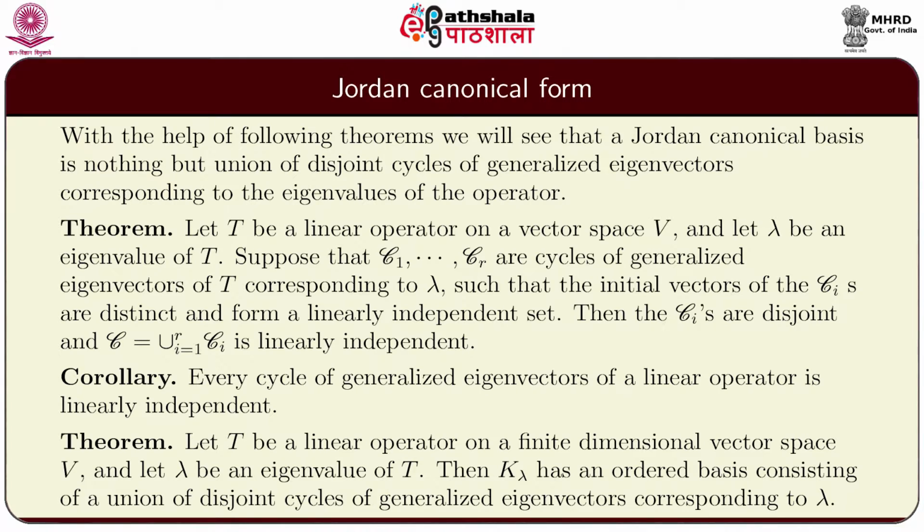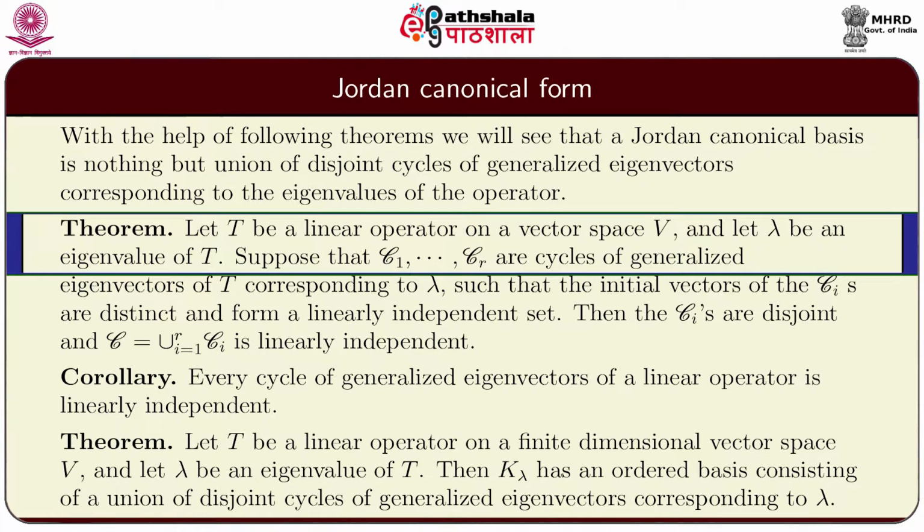With the help of the following theorems that we state below, we will see that a Jordan canonical basis is nothing but the union of disjoint cycles of generalized eigenvectors corresponding to the eigenvalues of the operator. So, the first theorem says that: let T be a linear operator on a vector space V and let lambda be an eigenvalue of T.